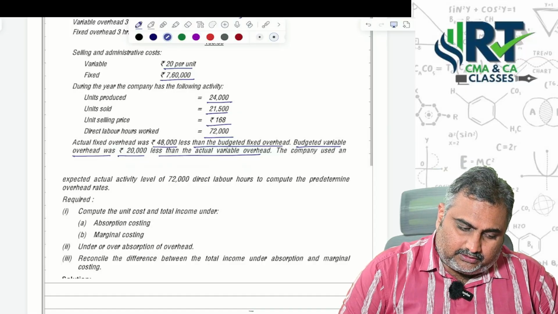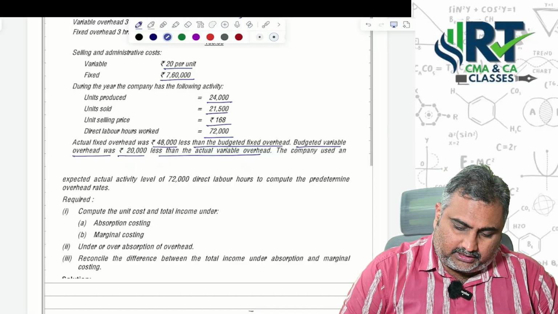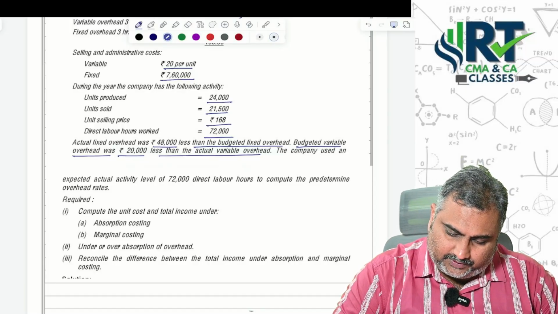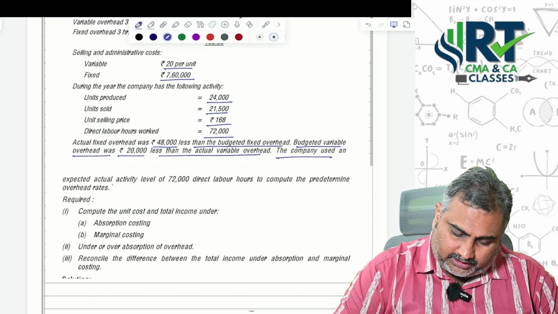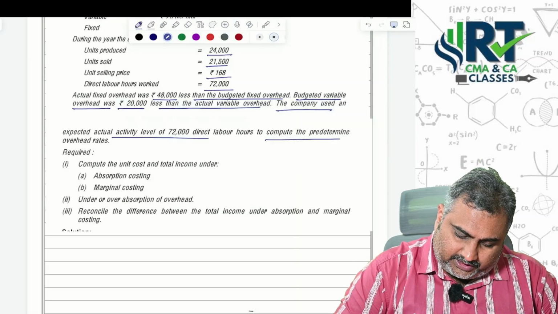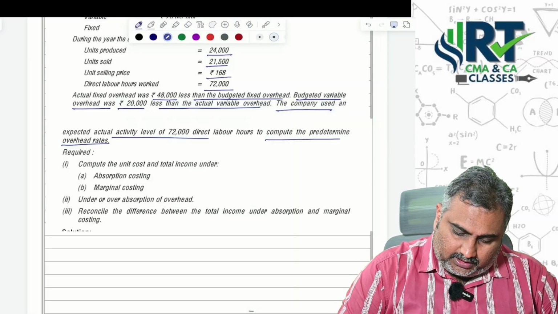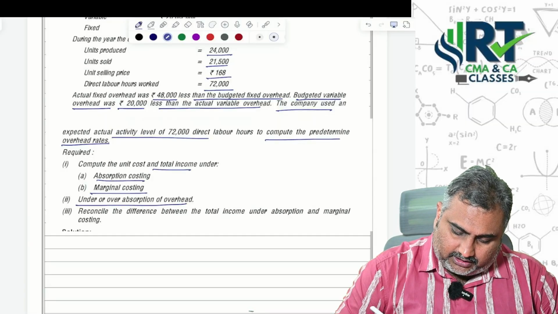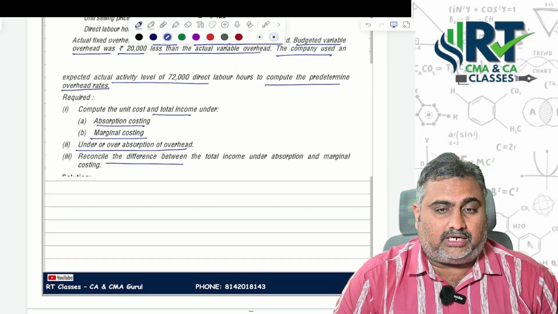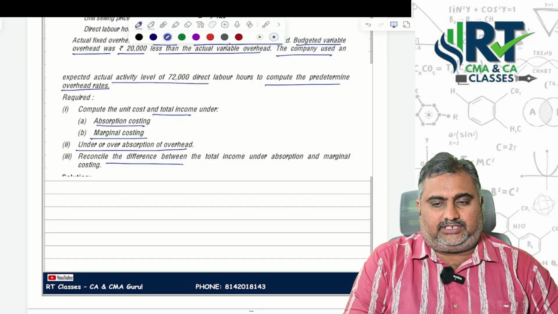Sir, how to find out then the variable overheads part? Let's see while we are solving that particular thing in the question. The company has used an expected activity level of 72,000 labor hours to compute the predetermined overhead rates. So what is the income under absorption costing and marginal costing, under recovery, over recovery, and they are asking reconciliation also under marginal versus absorption costing.